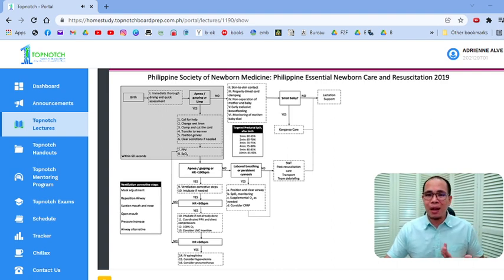So a lot of these kids, hindi lang sila makahinga, nahirapan sila makahinga, baka mamaya may obstruction pala, may bara pala, or nag-obstruct pala yung tongue, whatever cause of it. Okay, again, emphasis on the airway, clear the secretions if needed, okay? And then you give your oxygen and your positive pressure ventilation. Okay, so mabilis lang yan. All of this should be done within 60 seconds.